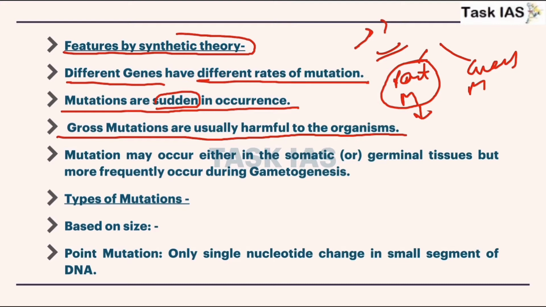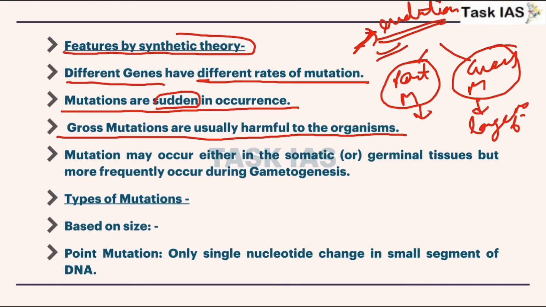This is also helpful in evolution, because only after some changes or hybridization will there be development of superior qualities, which is a hallmark of evolution. But gross mutation means a large number of sudden changes, which are generally not favorable. That's why the statement says gross mutations are usually harmful to the organisms.